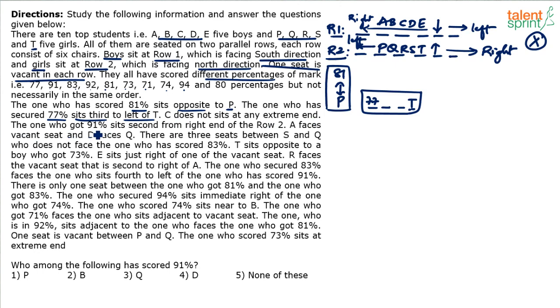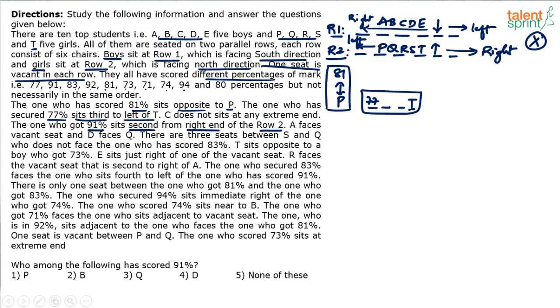Then the one who got 91% sits second from the right end of row 2. This is an important point. See, he very clearly has given from the right end. I told, right, we should either know the position from the left end or the right end. So this time it is given here. Whoever has got 91% sits second from the right end of row number 2.